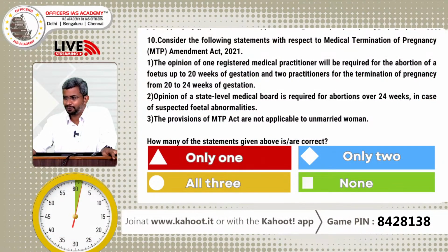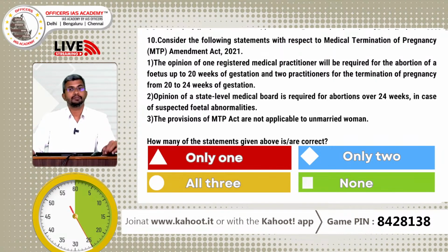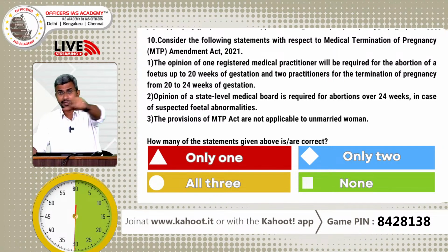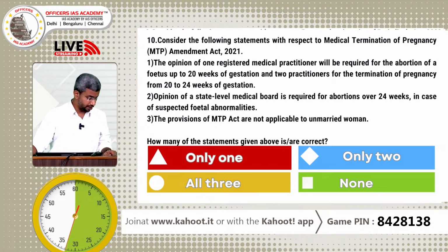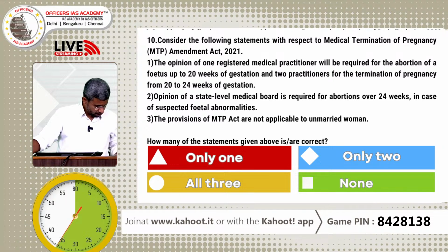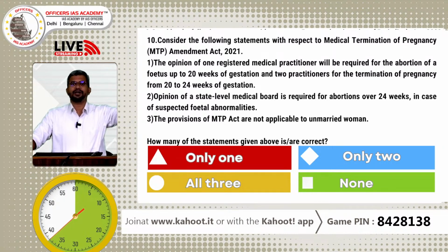We are going closer to the slog overs of the quiz. Consider the following statements with respect to the Medical Termination of Pregnancy Amendment Act 2021. Again, it was in the news in November 2023 when, for a 25-month fetus, the Supreme Court said we will not allow it to be aborted because there are no fetal abnormalities, though the mother felt she had mental trouble. It was a controversial or debated judgment, but that can trigger a question about this amendment which happened in 2021, right? So this is what is static link to current affairs.